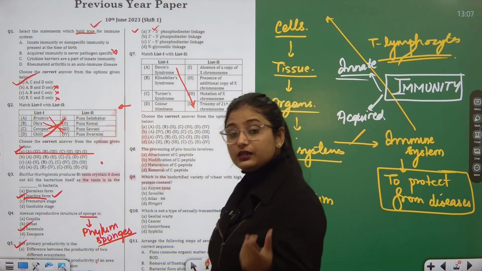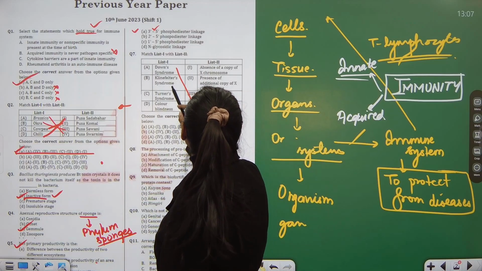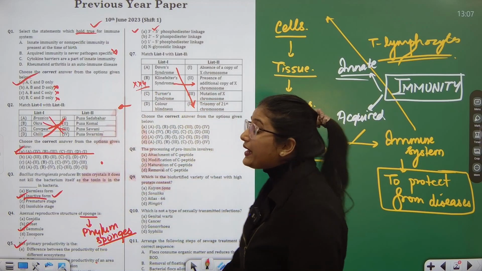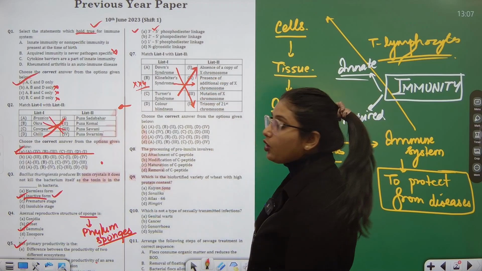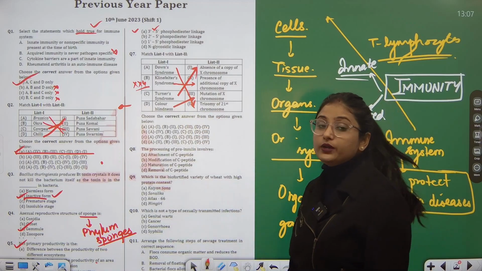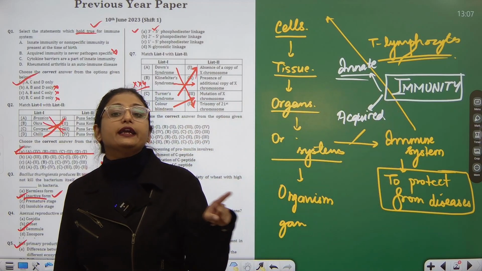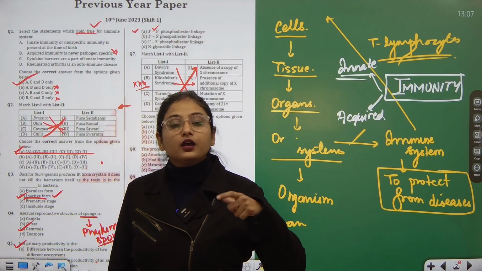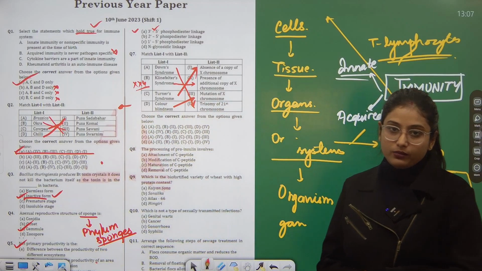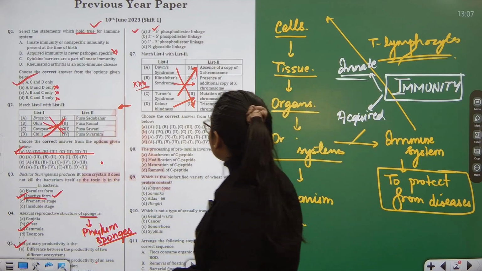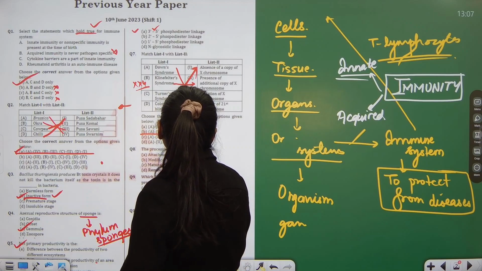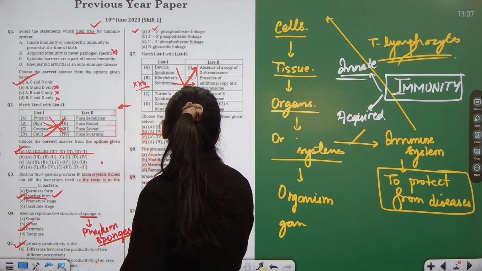Klinefelter's we had discussed in the previous paper also, that it is the presence of an additional copy of the X chromosome. Remember? Whereas Turner syndrome lacks a copy of the X chromosome. On the other hand, color blindness is the mutation of the X chromosome since it is linked to it. So based on how the X chromosome changes, we have color blindness problems. So matching: A is 4th, B is 2nd, C is 1st and D is 3rd.